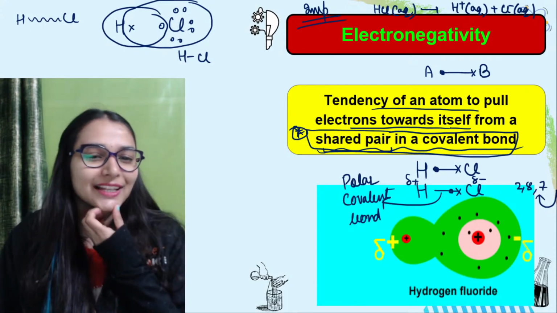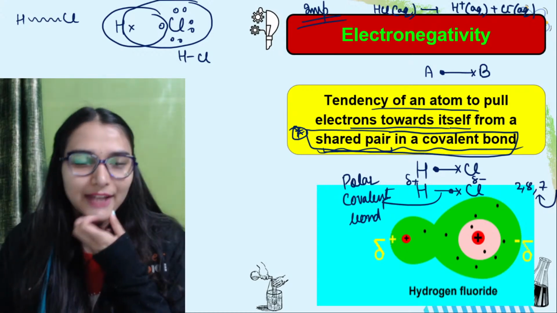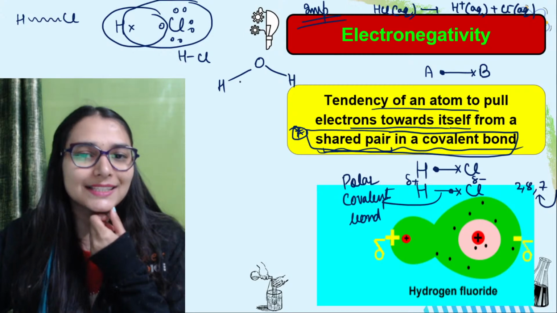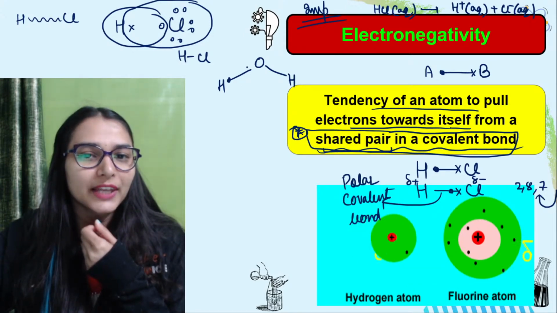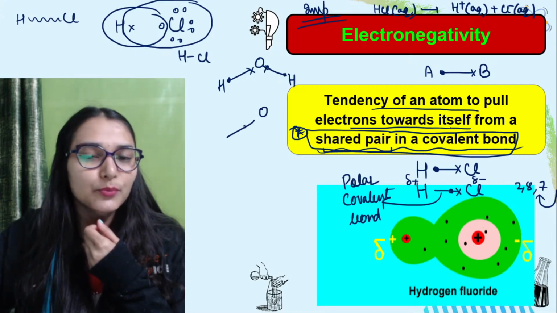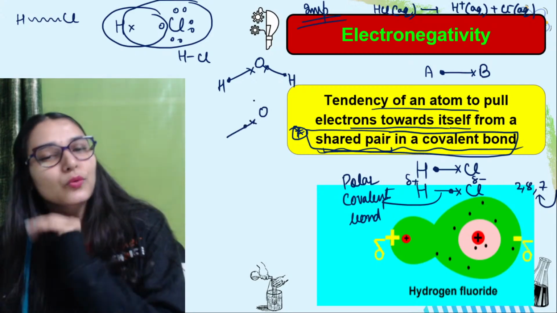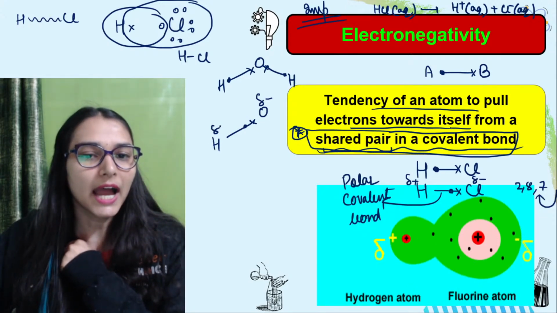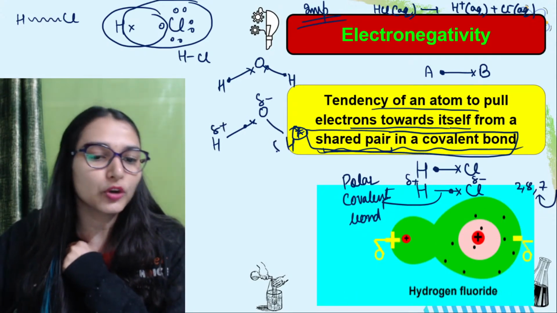Yes Dilraj, water is also polar. Water is absolutely polar. You have seen oxygen is attracting the shared pair of electrons towards itself. So these bond electrons are more inclined towards oxygen. Because of that it gets a partial negative charge. Hydrogen atoms are going to get a partial positive charge.